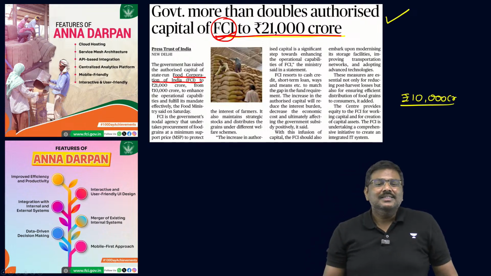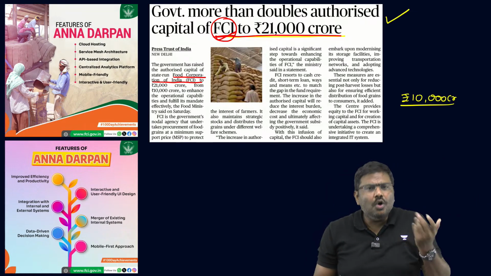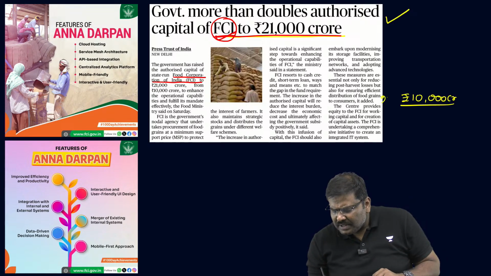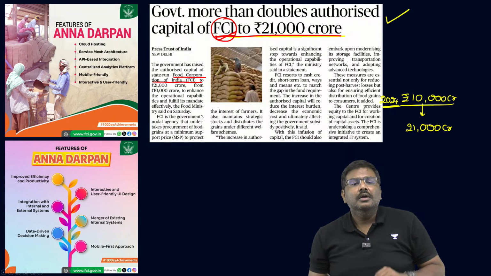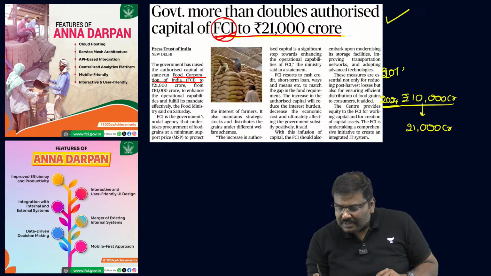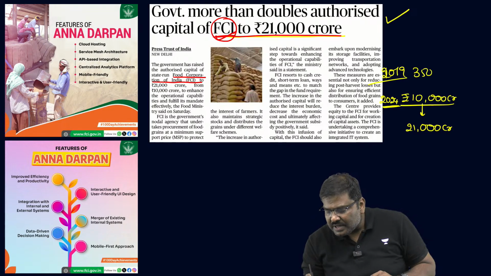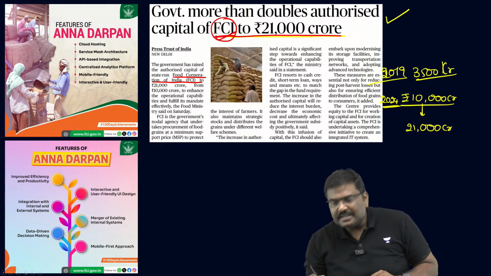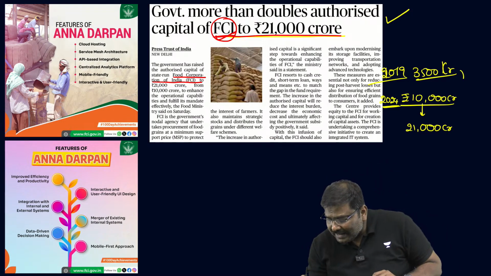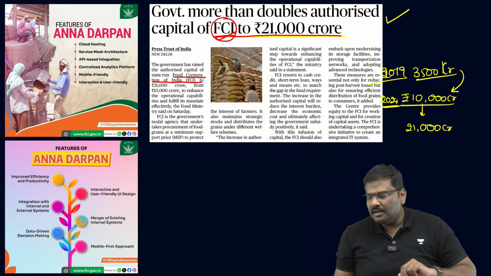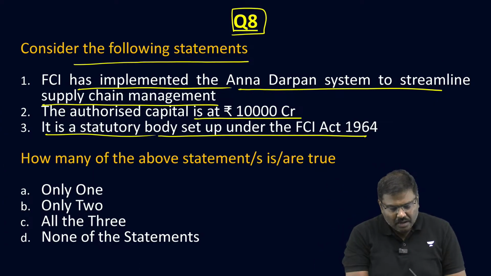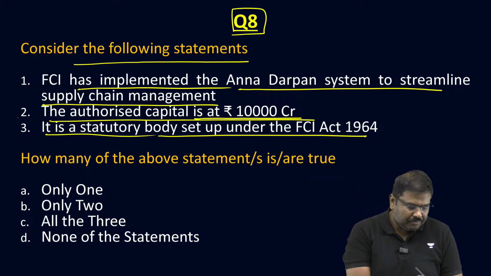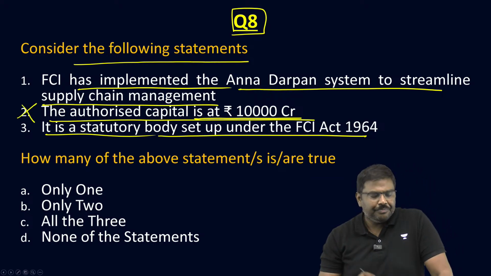Now, somebody will say, sir, from the beginning it was 10,000 crore? No. In 2019, this happened in 2024. That is, from 10,000 to 21,000 crore happened in 2024. But until 2019, it was 3,500 crore. Right? It was essentially 3,500 crore. So, it was increased from 3,500 to 10,000 and from 10,000 to 21,000 crore. So, look at the statement now. The authorized capital is at 10,000. Wrong. It is 21,000 crore.